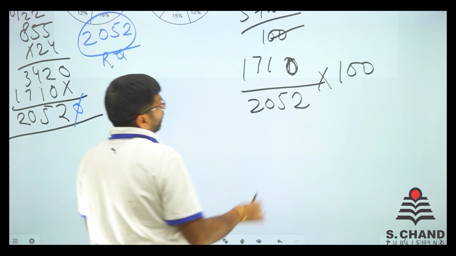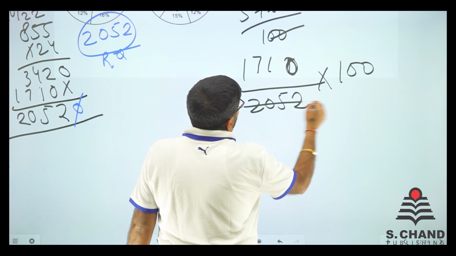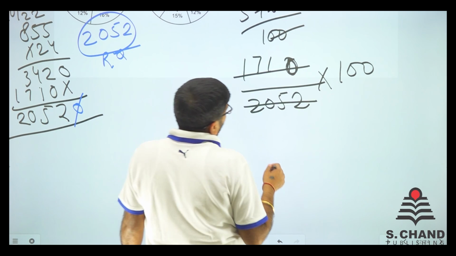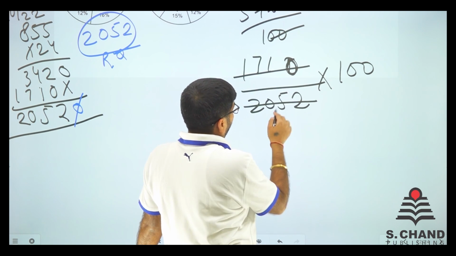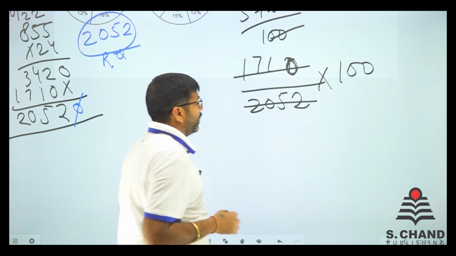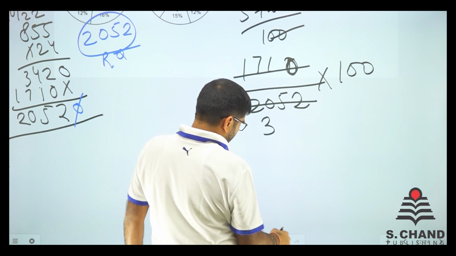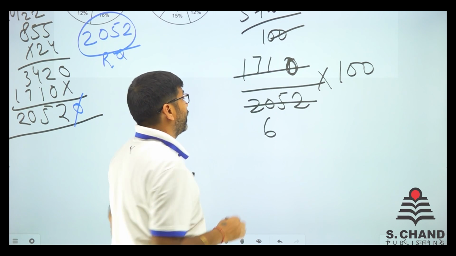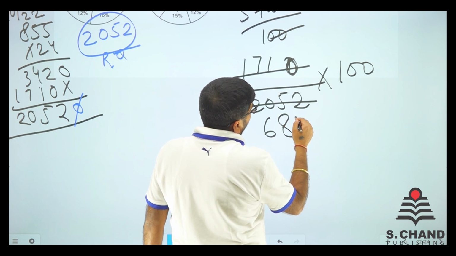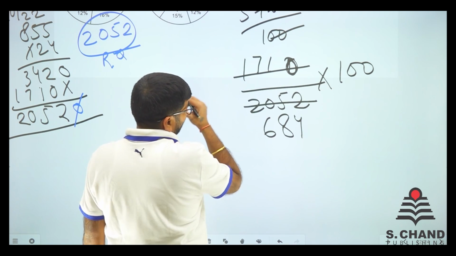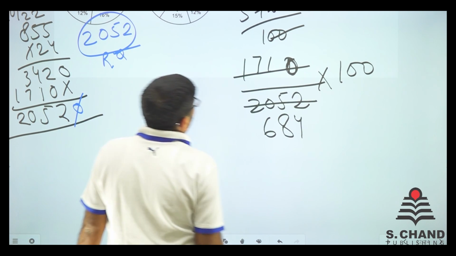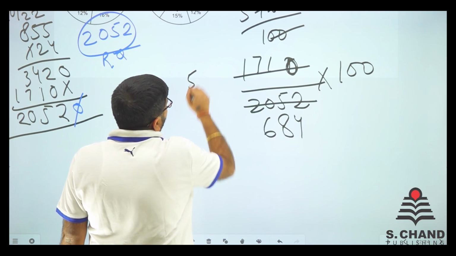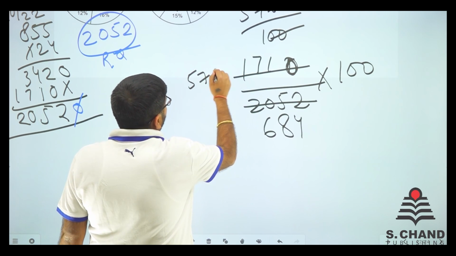So let's calculate this. Okay, let's do this. 2052 when divided by 3. So we got 20, 20 is like 18. So we get 6 times. We got 25 now. 25 is 24. That is 8 times. 24. 12 is like 4 times, right? Okay. We got 1710. So 1710 when divided by 3. So 15 is like 5 times. Then we got 21. 21 is 7 times and 0.